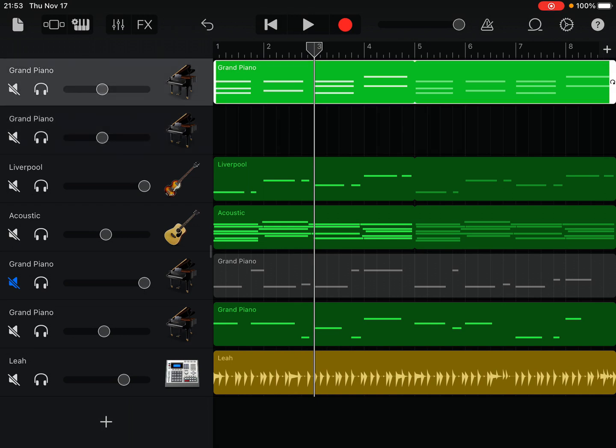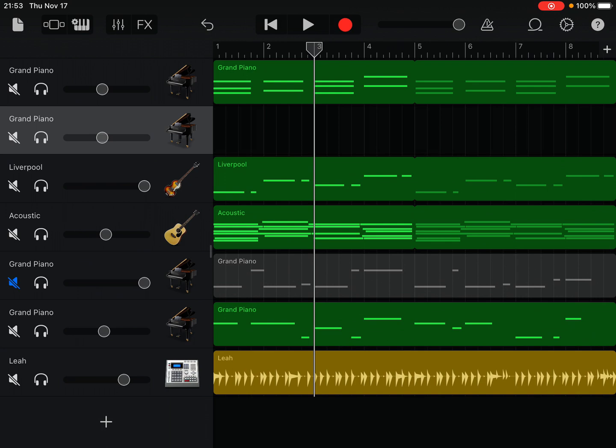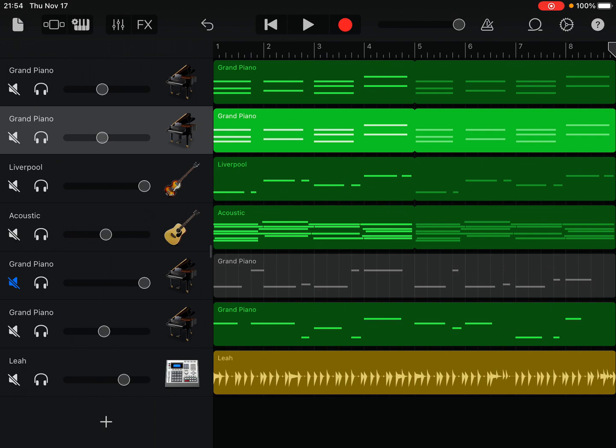We're going to double tap the MIDI region, the green region there called Grand Piano. We're going to copy it and paste it onto the second piano here. But before you just hit the screen and hit paste, you're going to want to drag this playhead to the far left. The other way you can do that is by hitting the arrow facing to the left with a line on it, next to the play button. That also sends the playhead all the way to the left. Now we push paste.